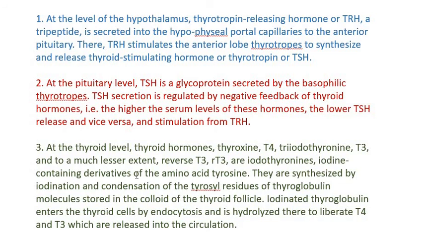So T4 upon deiodination results in T3. T3 is the most active form. But the negative feedback at the pituitary lobe is principally through T4 because T4 is abundantly present. When T4 gets converted into T3, the level of T4 is actually sensed. So if the level of T4 is decreasing, it would send a signal to the pituitary, through the hypothalamus and the pituitary, basically releasing TRH and TSH to make more T4 and T3.